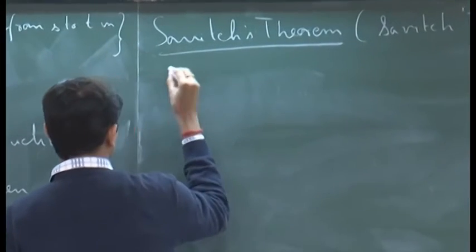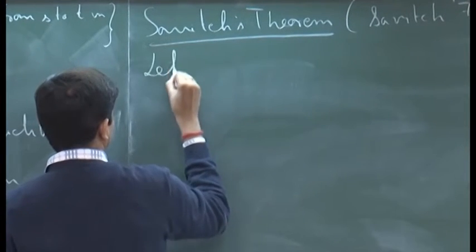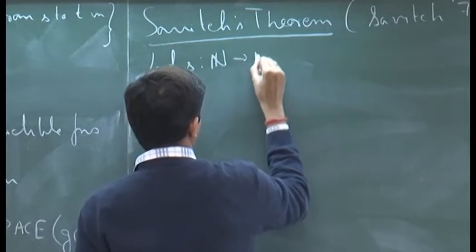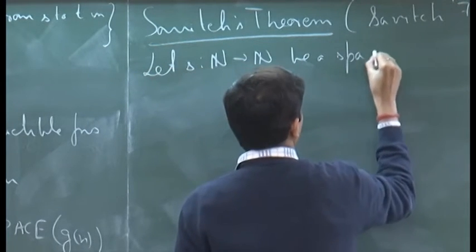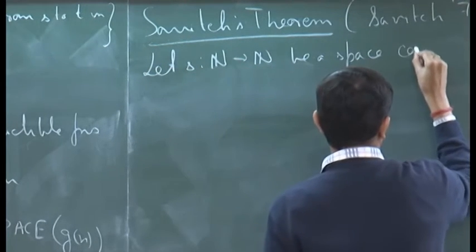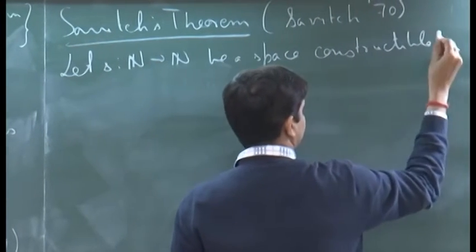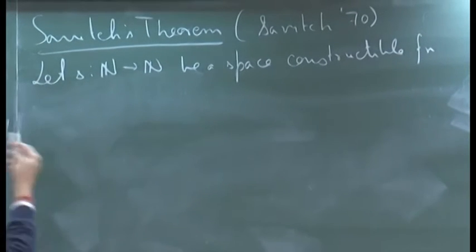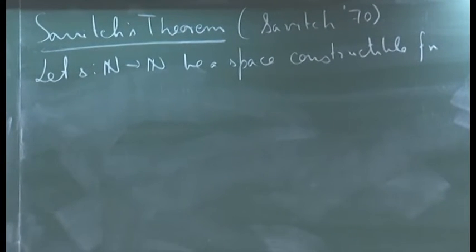That is, let S be a space constructible function. Okay. So, which means that of course, S of n is greater than log n.